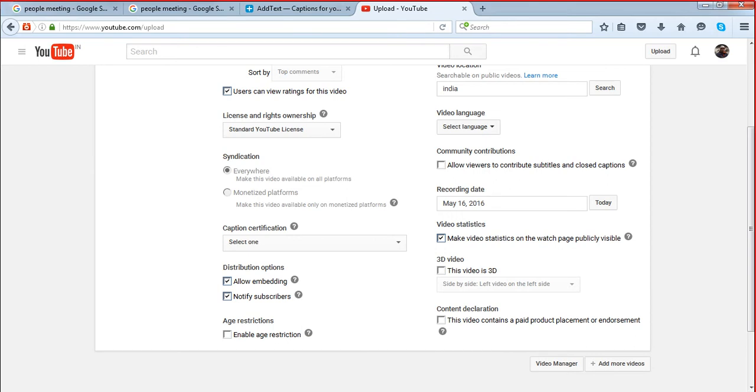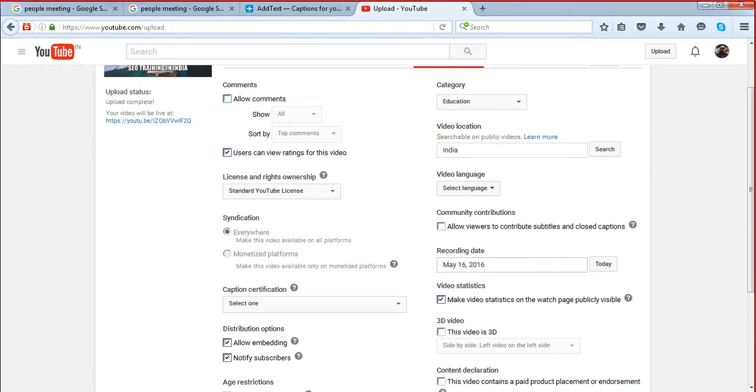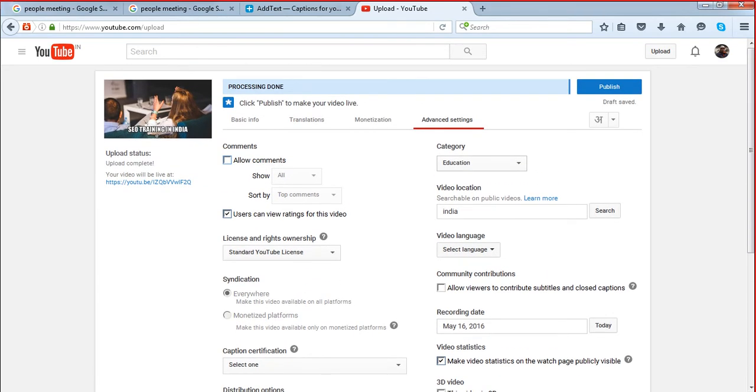Just make sure that you are selecting today, and you are changing the category to a proper relevant category. And if you want to target one particular location, you can do that from here. If your product is international, if your business is global in nature, like digital marketing or search engine optimization, those are basically global industries, global businesses, so you should not target any location. But training is always a local business, so we can select a location from here.